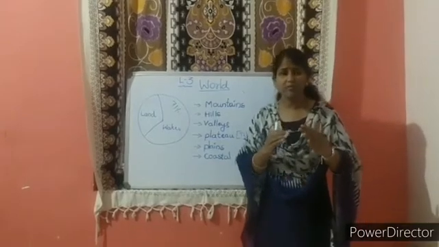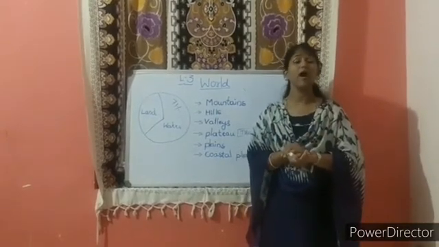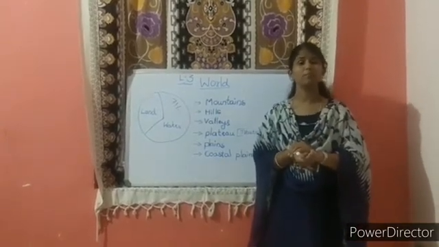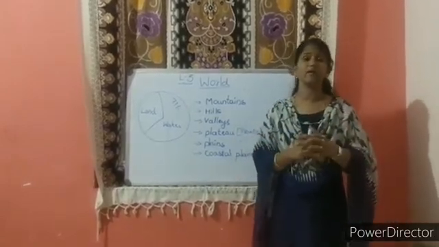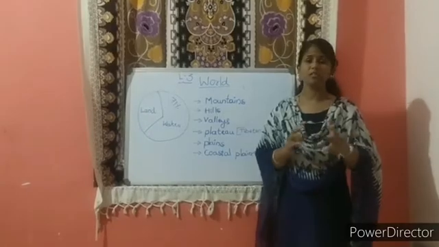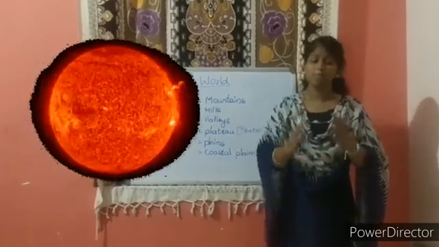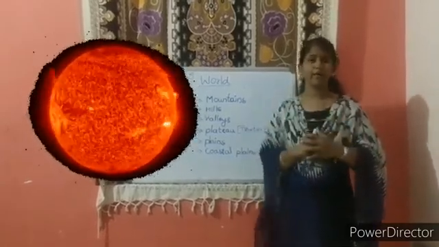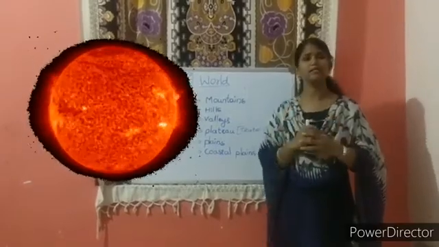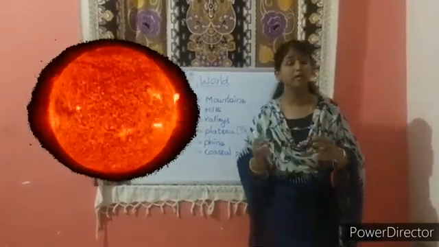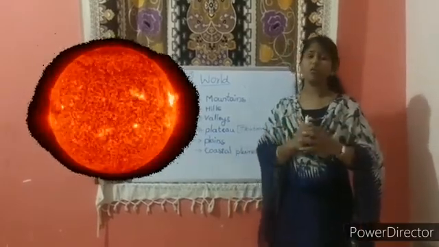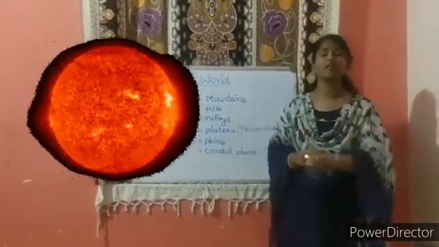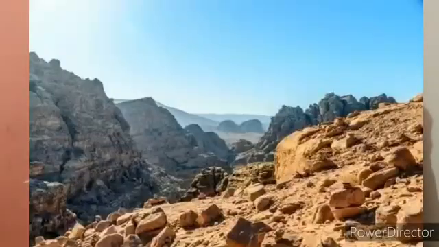Do you know when Earth was born? And what was the Earth made up of? See here, Earth was born 4.6 billion years ago. First, it was a ball of burning gas and dust. It was in the molten stage. Molten means became liquid. After many years, it cooled. Then the solid rocky layer was formed.